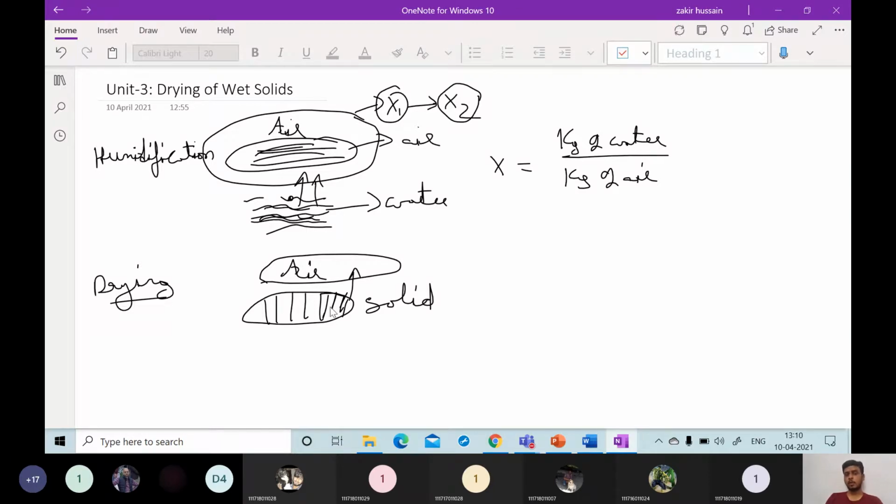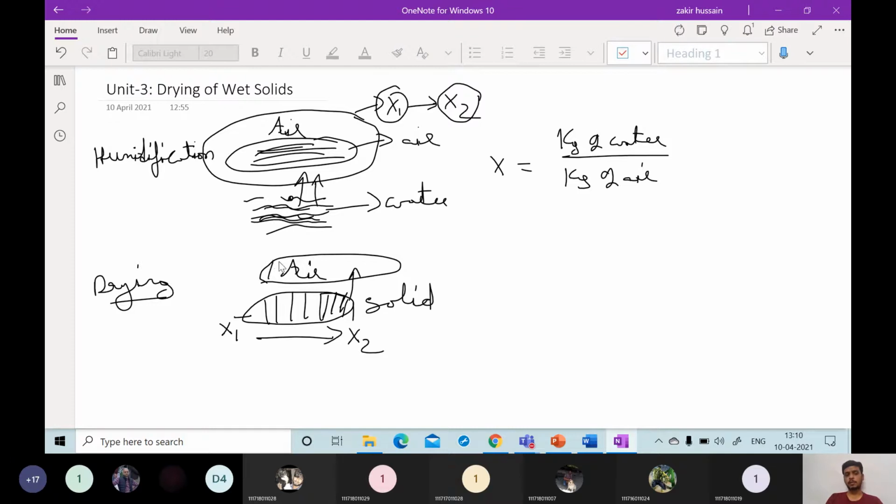But in drying, our concentration lies entirely on the solid content. Initially, what is the moisture content in the solid, and finally what is the moisture content in the solid? So our concentration is from the initial moisture content of the solid to the final moisture content of the solid.